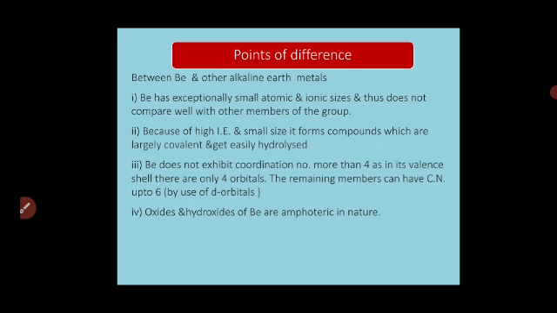Whereas other alkaline earth metals are ionic in nature. Okay. Beryllium does not exhibit a coordination number of more than 4, meaning it cannot form more than 4 bonds because of the absence of d orbital. Oxides and hydroxides of beryllium are amphoteric in nature. This we have already learnt in a previous slide.